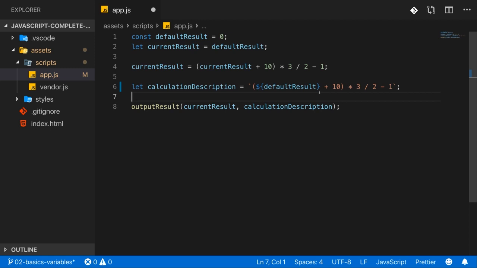It saves you the manual string concatenation, which we previously had to do, where we combined multiple strings with the plus operator. This is simply a bit shorter, and therefore how you typically would build a string that includes dynamic values. This overall construct here is called a template literal.